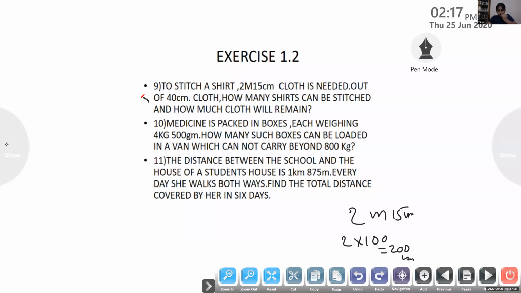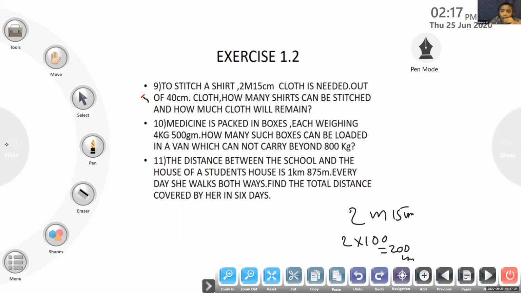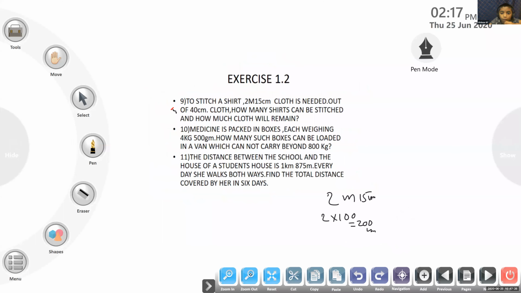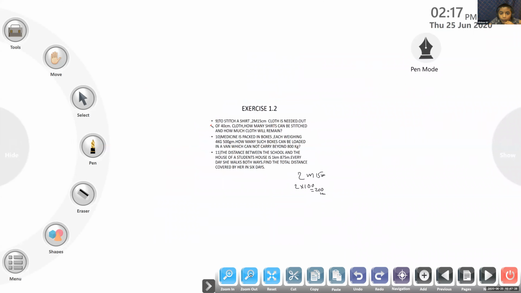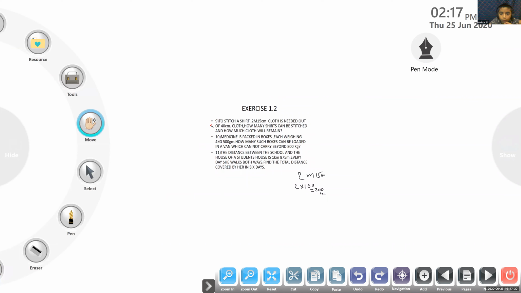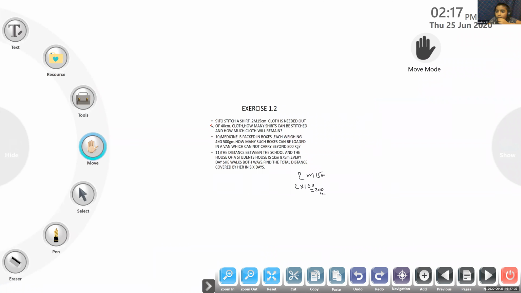How many centimeters will it make? You have to convert first. Okay? You are following now? Yes, ma'am, we can do it. Ma'am, 4,000 centimeter. Yes, very good. 4,000 centimeter. Ma'am, it's written 40 centimeter.